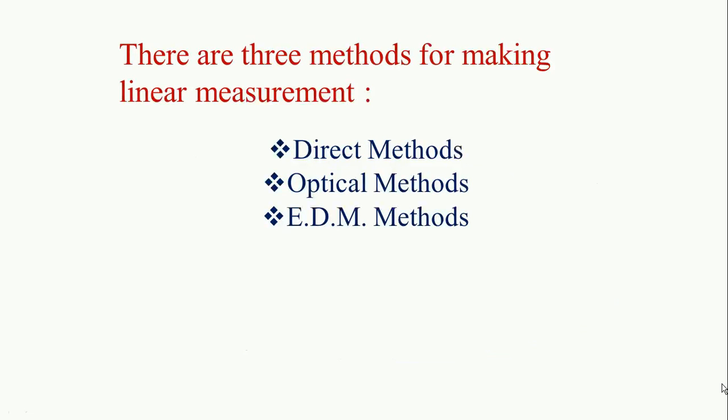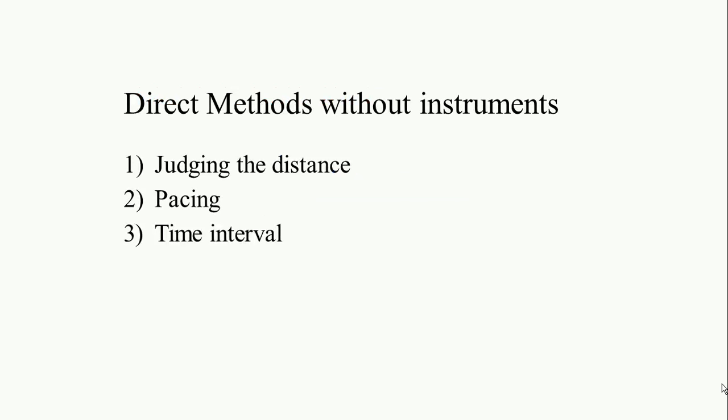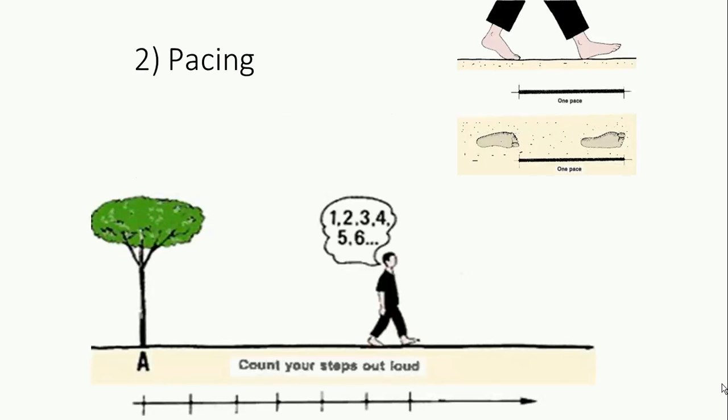There are three methods for making linear measurement. Number one is the direct method, number two is the optical method, and number three is the electronic distance measurement method. The direct method is classified into two categories, that is without instruments or with instruments. Direct methods without instruments deal with, number one, judging the distance, number two, pacing, and number three, time interval. So the pacing method is described over here.